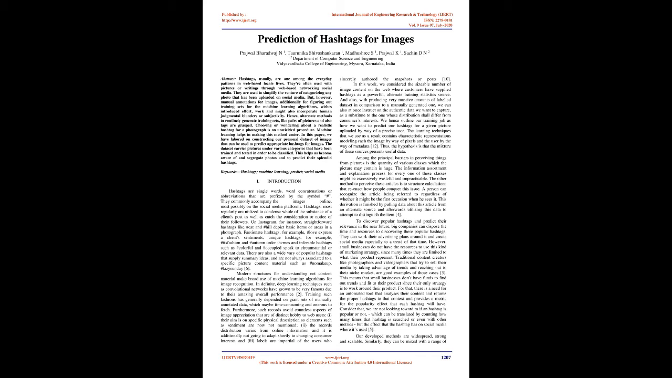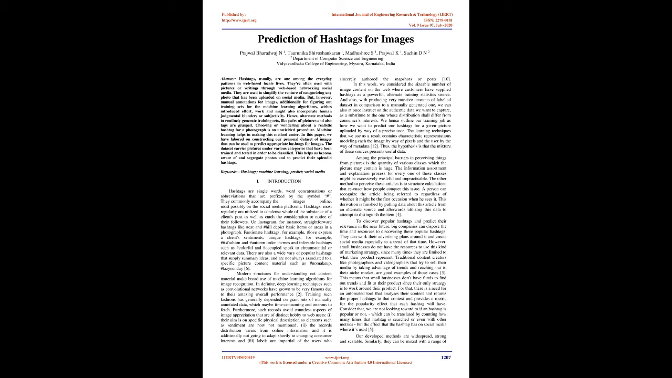Modern systems for understanding web content make broad use of machine learning algorithms for image recognition. Deep learning techniques such as convolutional networks have become very famous due to their amazing overall performance too. Training such models has generally depended on huge sets of manually annotated data, which may be time-consuming and onerous to fetch. Furthermore, such data overlook many aspects of image understanding that are of particular interest to web users. Their aim is on specific physical description, so elements such as sentiment are not mentioned.